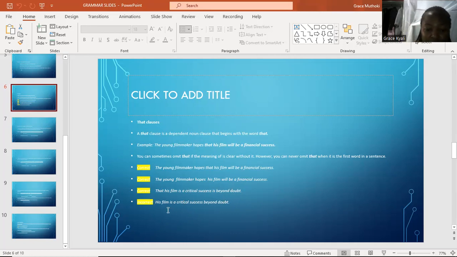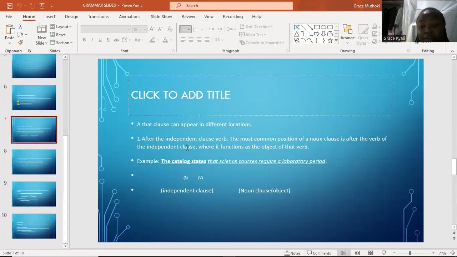But here the last sentence that says his film is a critical success beyond doubt, it remains incorrect because it is a dependent one. The sentence cannot stand on itself.